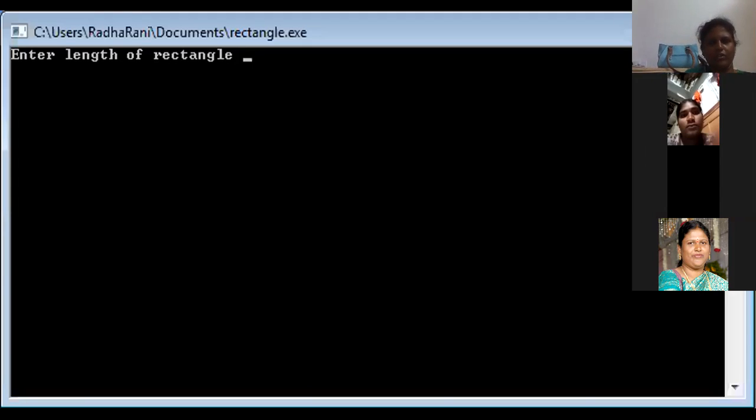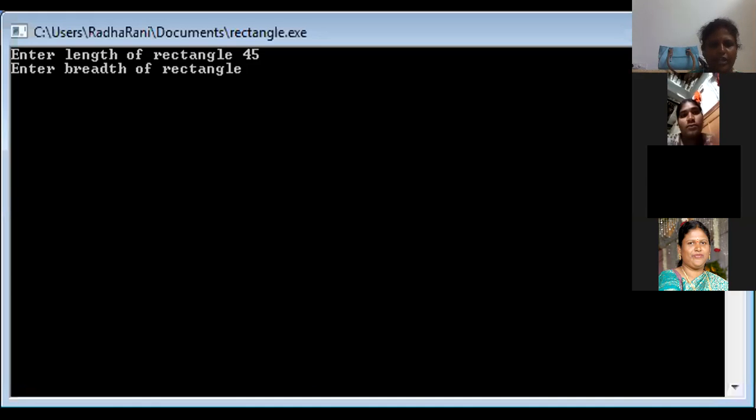Share. So have you seen the window again? Are you able to see the running window? Yes. Again, enter length of rectangle. You can give any other values, there is no issue. 45 and something, 15.